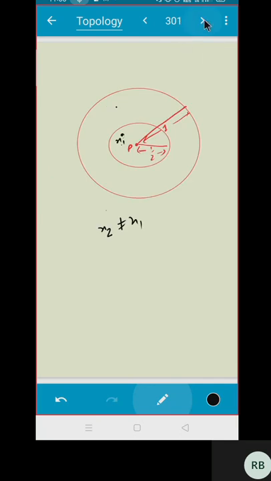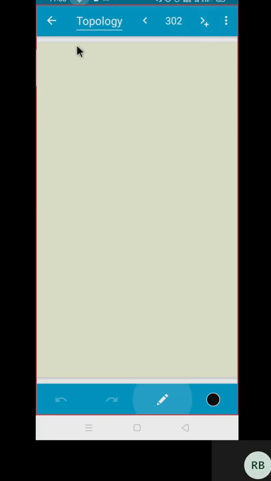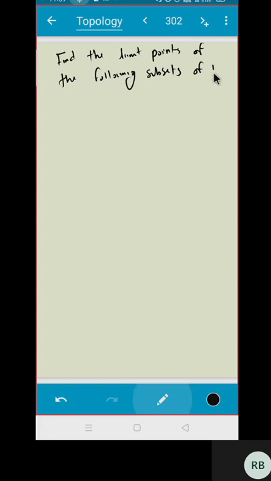Let us do some example. Why did I prove this theorem? Because of this. Find the limit points of the following subsets of R with usual distance and find derived set. Derived set using sequence.